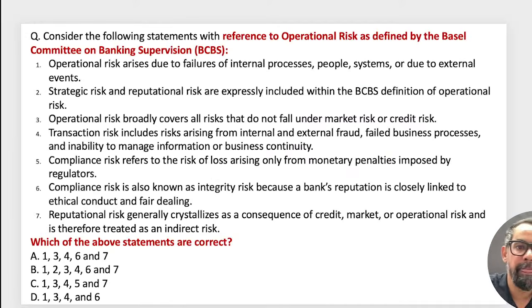Next one, guys. Operational risk defined by BCBS. When it comes to operational risk by BCBS, please do remember one thing: reputation risk, or the strategic failure and others, are not part of this one basically.